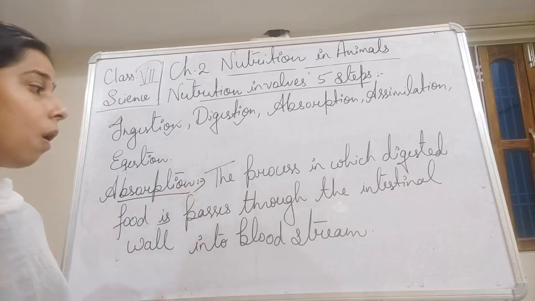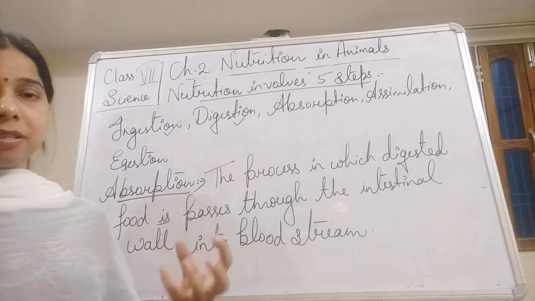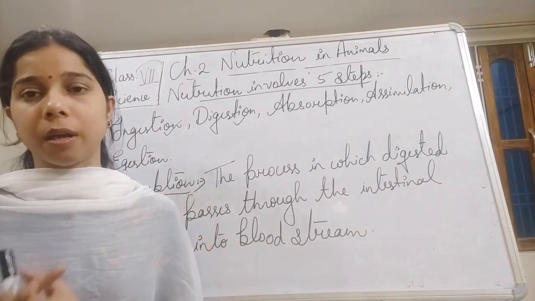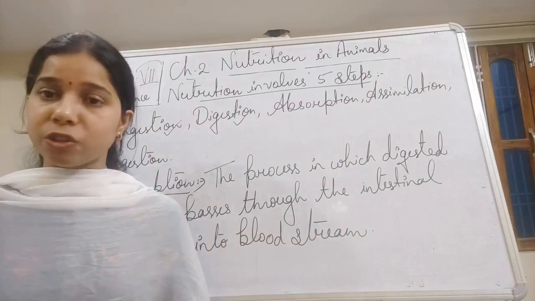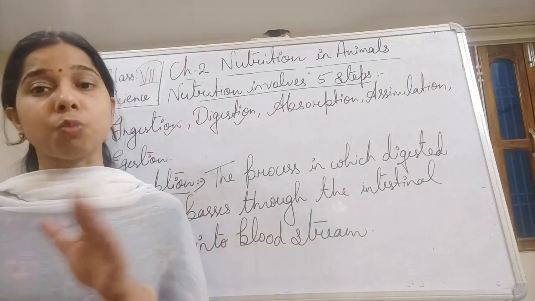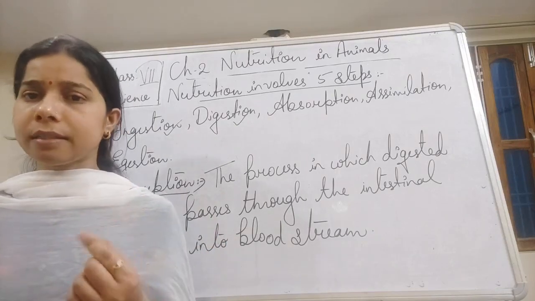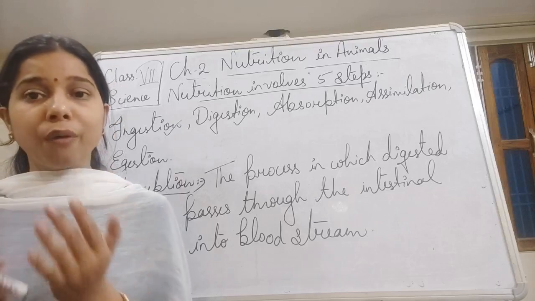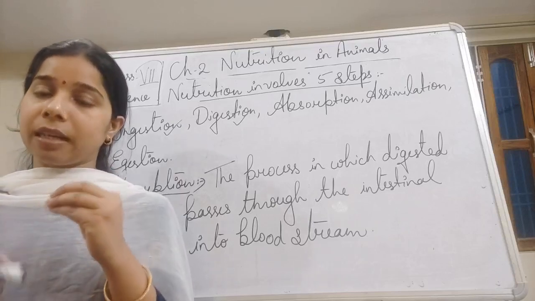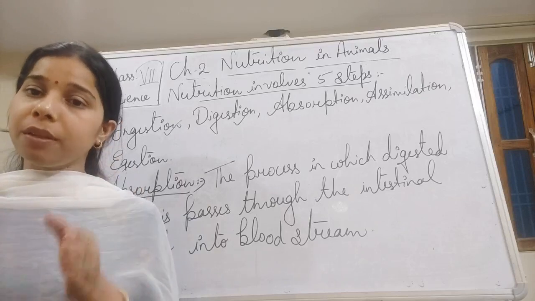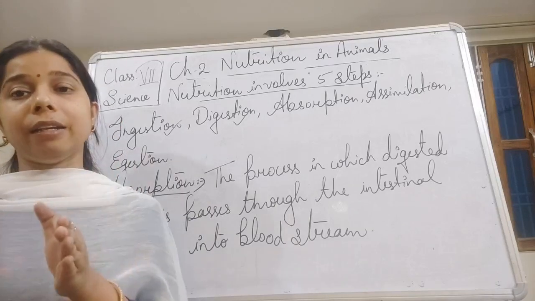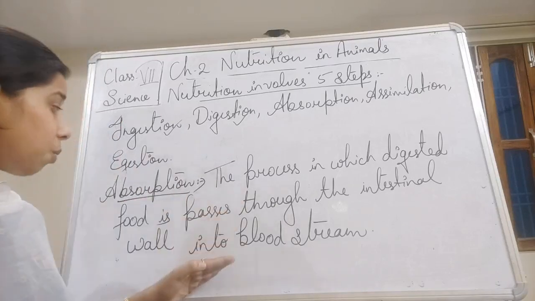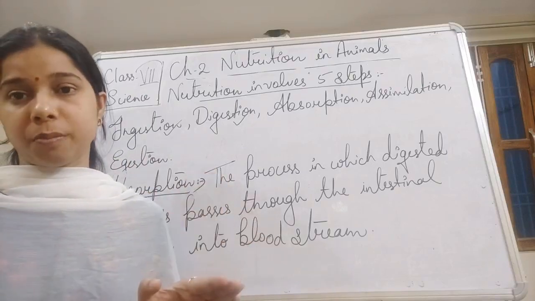Okay, so we can say that this is the process in which the proper absorption of the food happens. Digestion happens from the stomach to the small intestine. Now the wall of the small intestine is connected to the blood. So from the wall, the food will enter into the blood. So this is the absorption method.